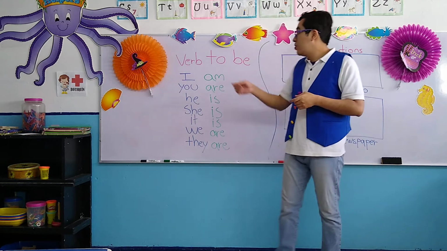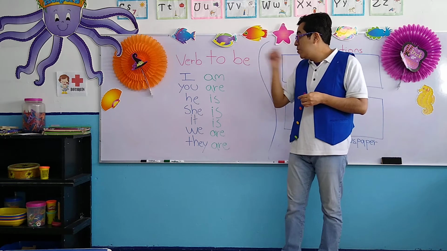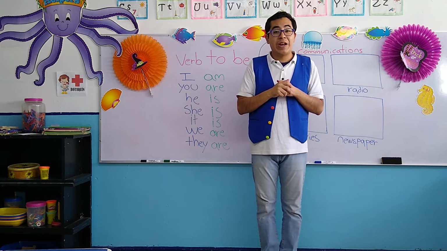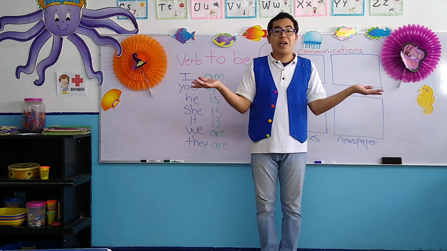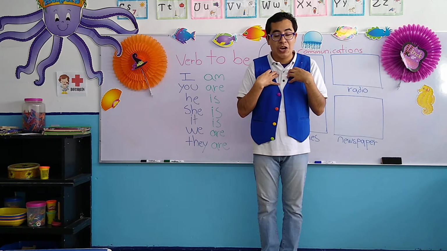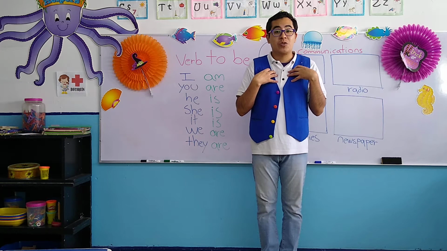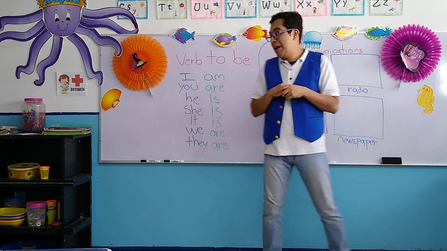For today, we're going to concentrate on the verb to be. The verb to be means in Spanish ser o estar, okay? For example, here I am teacher Jacob. I am a teacher. Yo soy. Yo soy as part of the verb to be, okay?